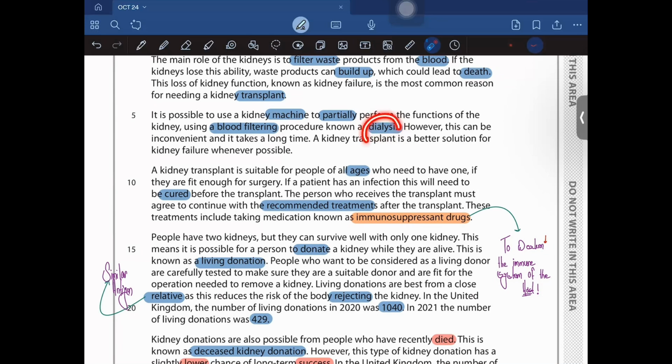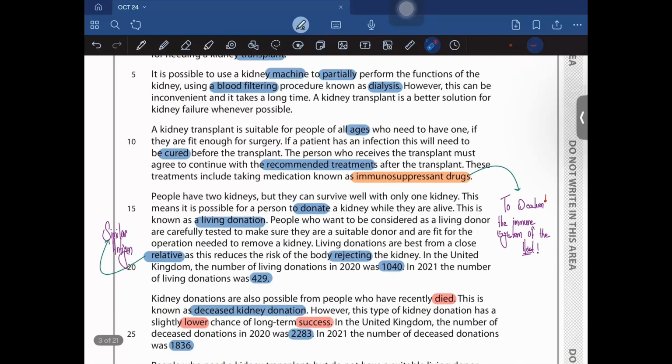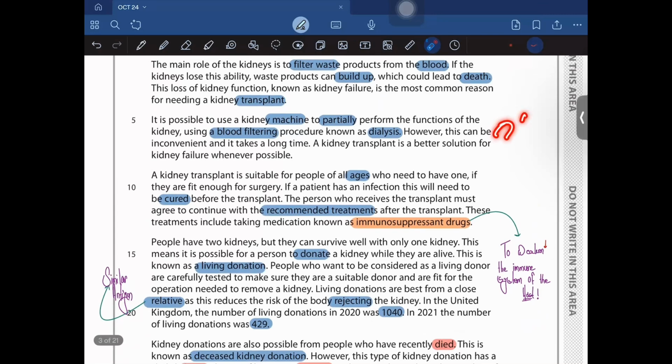This thing is going to work the same as the kidneys itself, but this is going to be highly inconvenient as you have to get to hospital every week to replace your blood. And that is going to be extremely inconvenient for some of us. That is one of the main reasons that this dialysis procedure is inconvenient, as you have to visit the hospital quite often. And apart from that, it takes up time to do this procedure. So this is a really inconvenient process. Remember that these were the cons of this process.